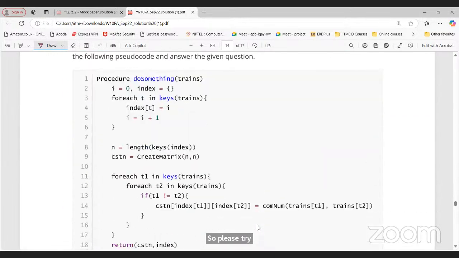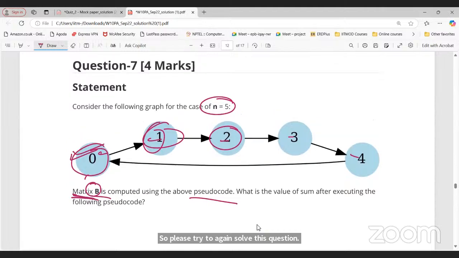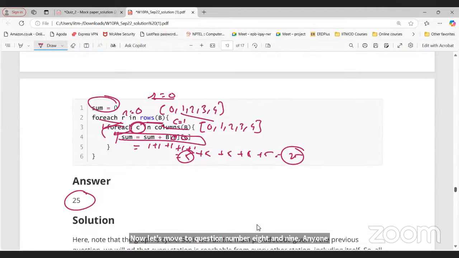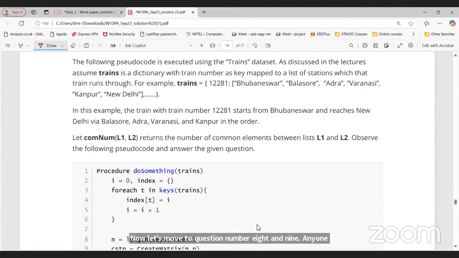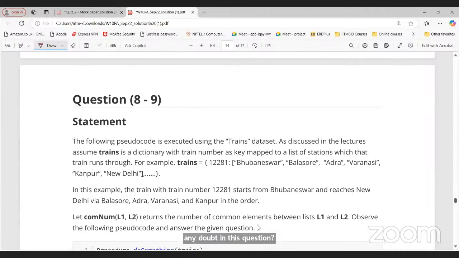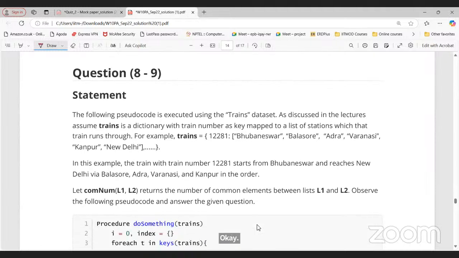Now let's move to questions 8 and 9. Any doubt in this question? No doubt, sir. Now questions 8 and 9. How many people are there? 26. I thought only 2, 3 people were there.